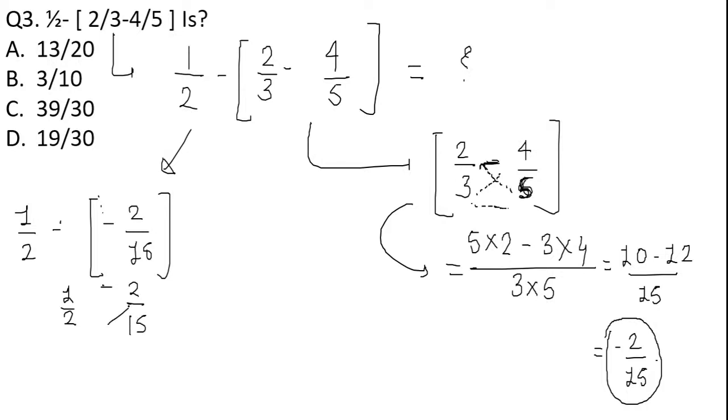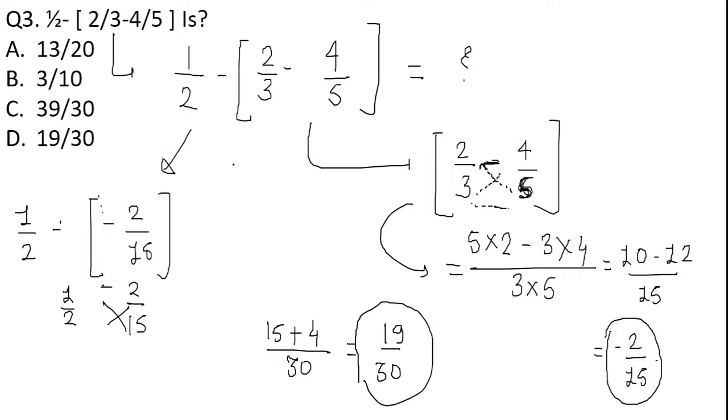Again cross multiply it. What will I get? 15 into 1 plus 2 into 2, that is 4, and 15 twos are 30. This will give me 19 upon 30. So the answer for this given question will be option number D.